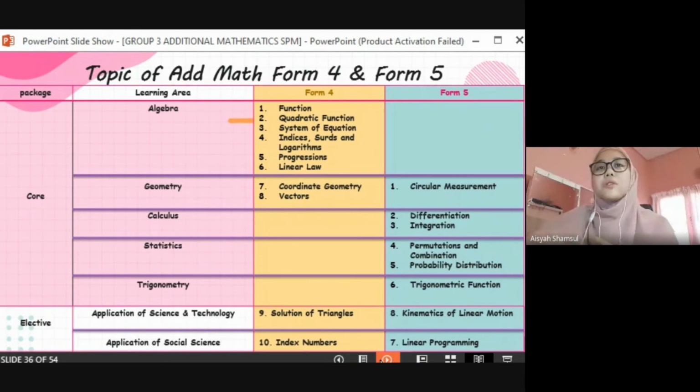In contrast, for the elective, students are allowed to choose whether they want to answer application of science and technology or application of social science. From the table, as you can see, there are 4 learning areas in Form 4, which are algebra, geometry, application of science and technology, and application of social science. Meanwhile, there are 6 learning areas in Form 5, which are geometry, calculus, statistics, trigonometry, and both from the elective package. Roughly, we can say that the relation between AddMath Form 4 and Form 5 is only at the learning areas of geometry, application of science and technology, and application of social science.